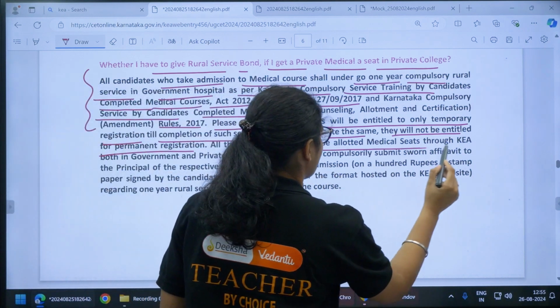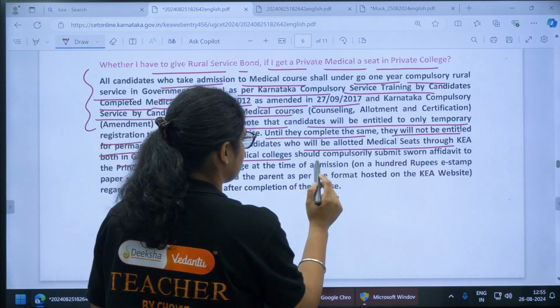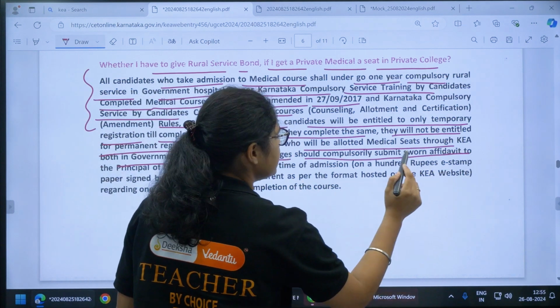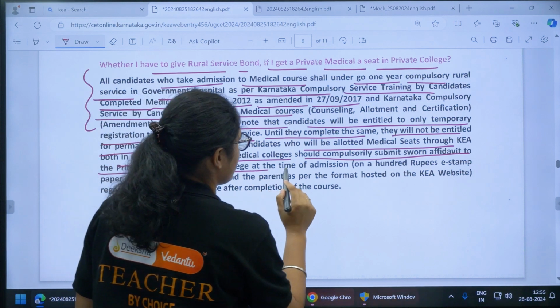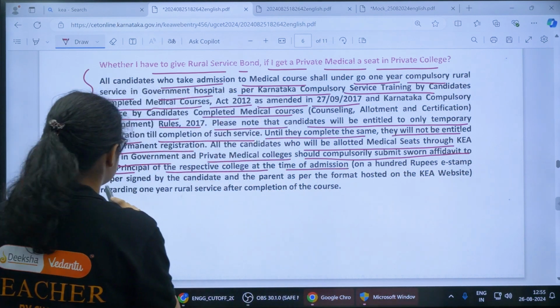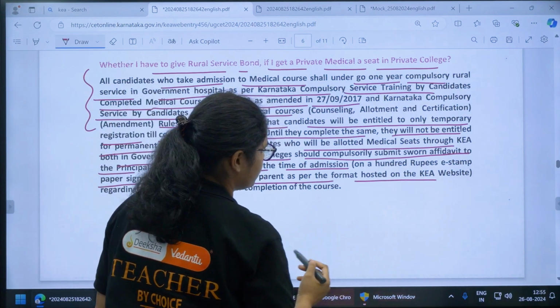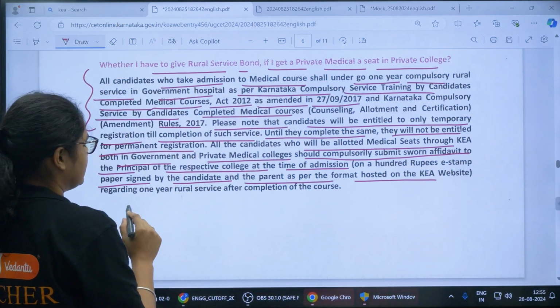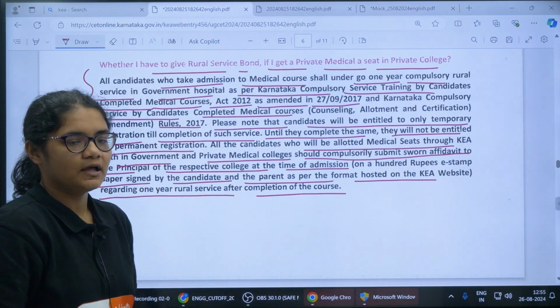All the candidates who are allotted medical seats through KEA, both in government and private medical colleges, should compulsorily submit a sworn affidavit to the principal of the respective college at the time of admission, on a 100 rupees e-stamp paper signed by the candidate and the parent, as per the format hosted on the KEA website, regarding 1 year rural service after completion of the course.